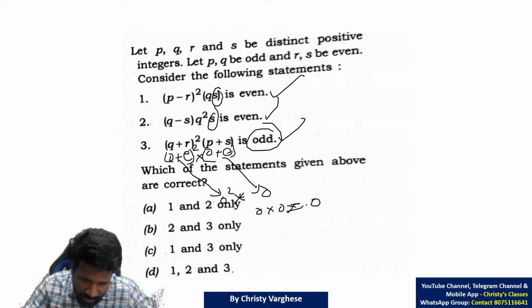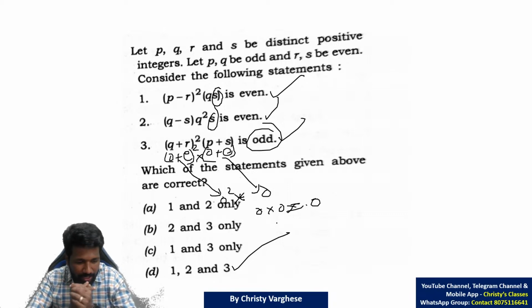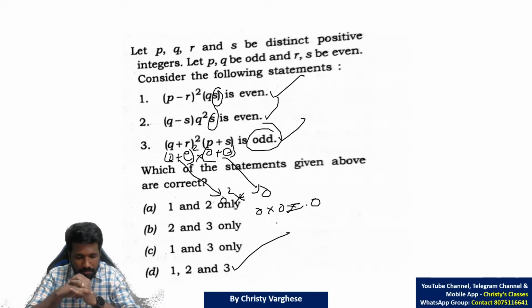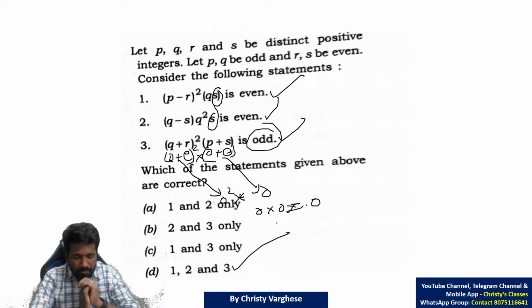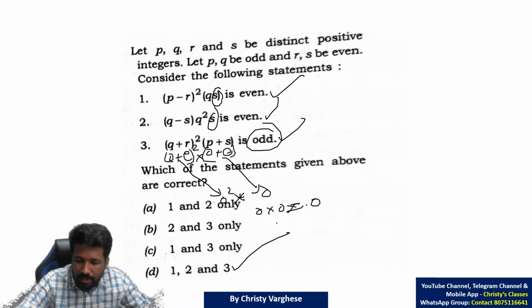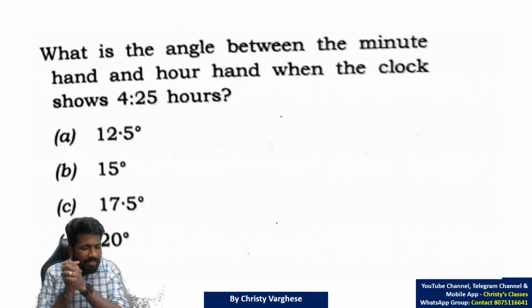All three statements are correct. So option D, 1, 2 and 3 is the correct answer. All of you understood this? That is how to do it. So we will discuss this question also in set A.